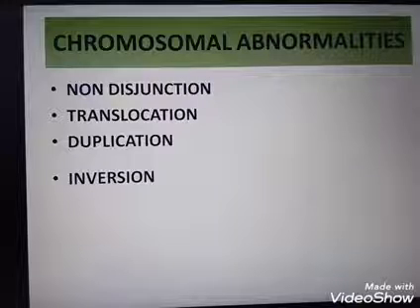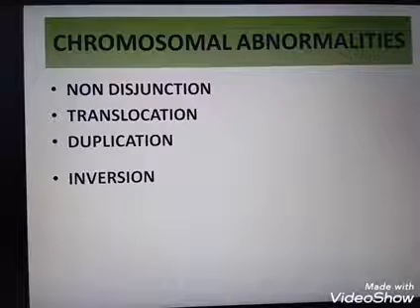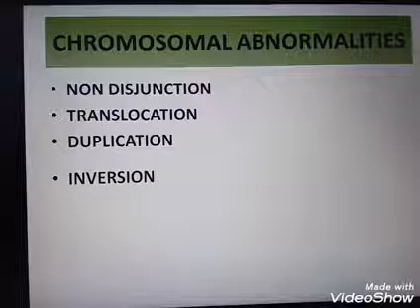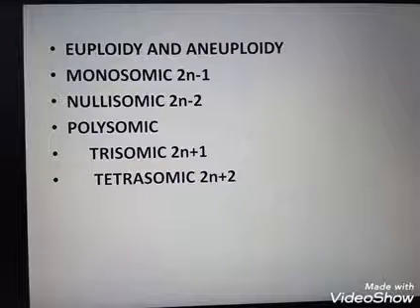These chromosomal abnormalities are either autosomal chromosomal abnormalities or sex chromosomal abnormalities. Mainly the autosomal chromosomal changes occur by euploidy and aneuploidy.